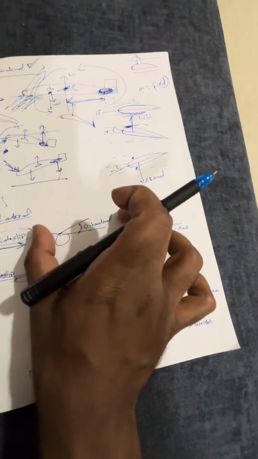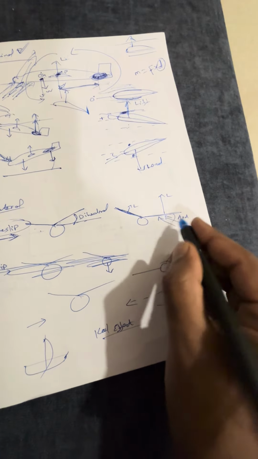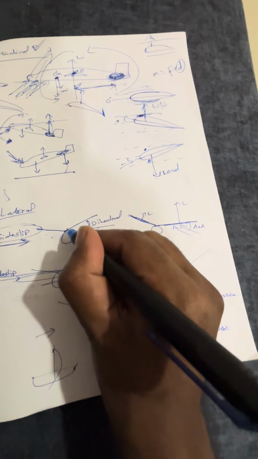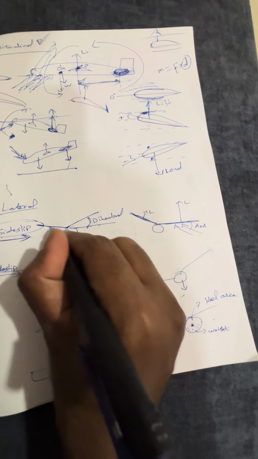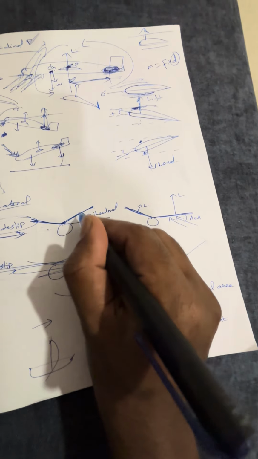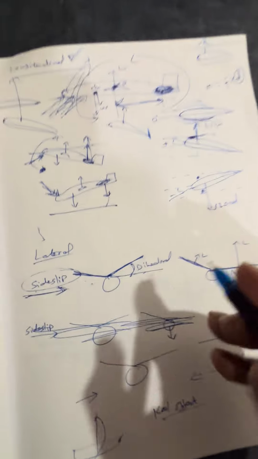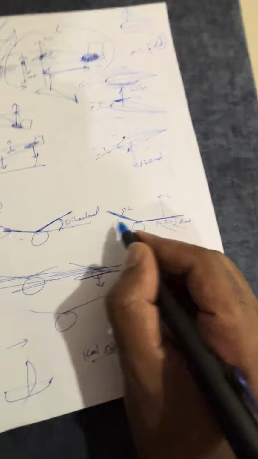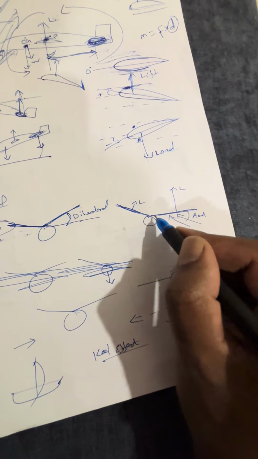When the aircraft rolls to one side, now look at this wing. This wing becomes flat. Initially it had an angle. Initially the wing is like this, like a dihedral angle. Don't think this much dihedral; for easy understanding, I have drawn it. So once the disturbance moves the aircraft like this, the wings turn like this.